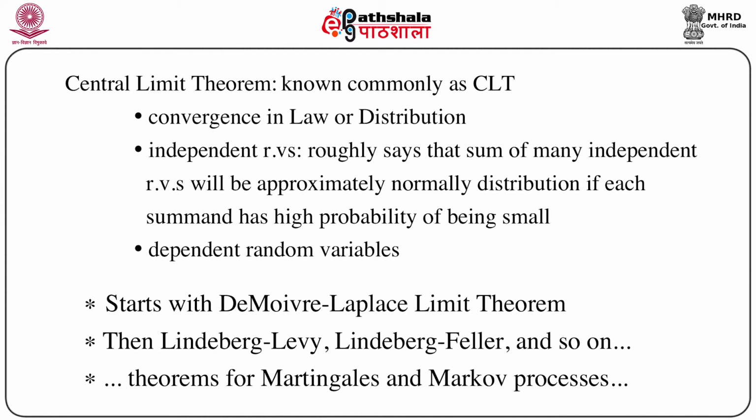Another type of CLT can hold for dependent random variables, because usually by CLT we deal with independent random variables, but that is not everything.